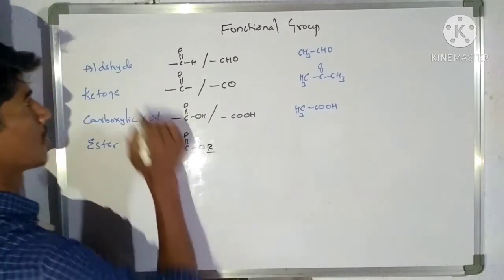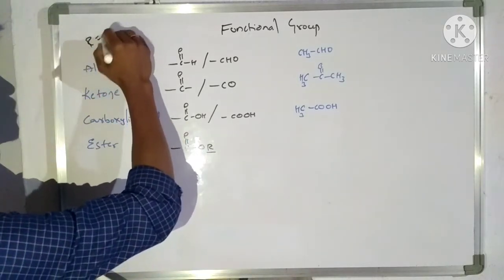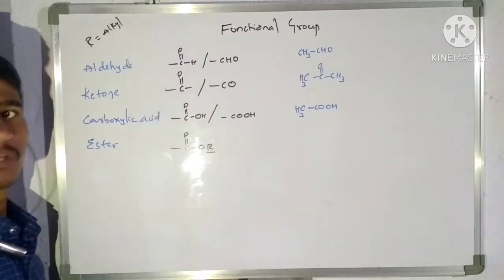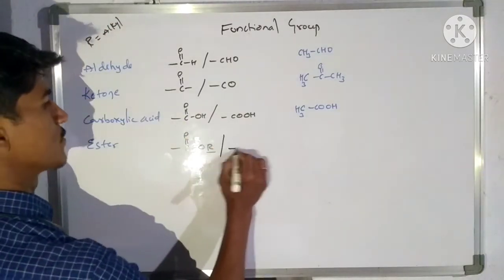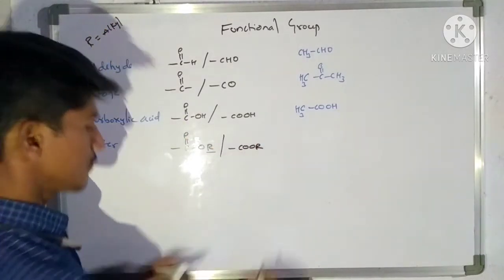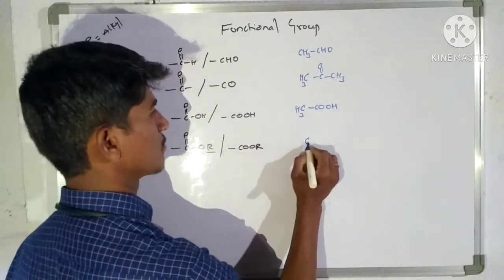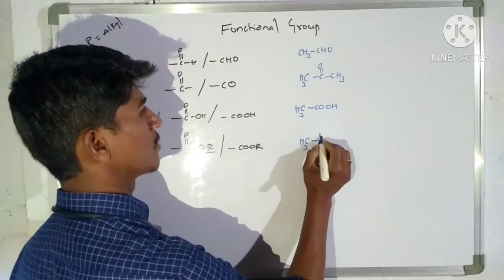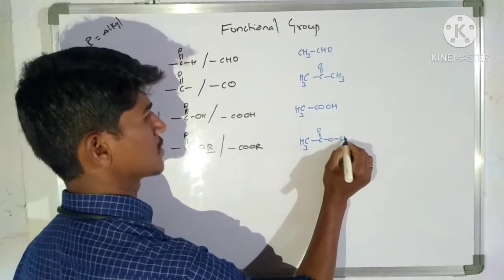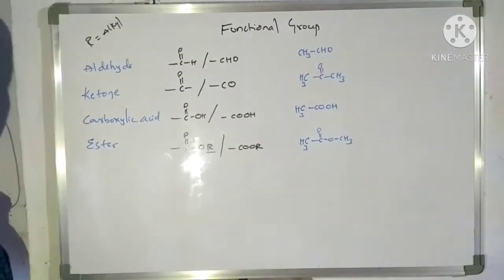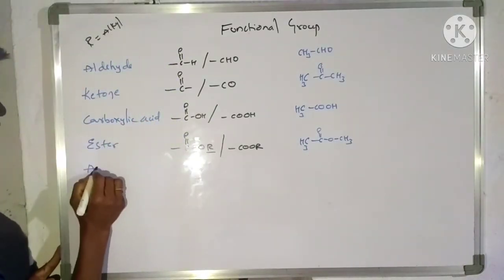Here R is nothing but an alkyl group. You remember that R is nothing but an alkyl group. Or else we can also represent it like this. The example is CH3 C double bond O OCH3. This is the ester. And the next is acid halide.